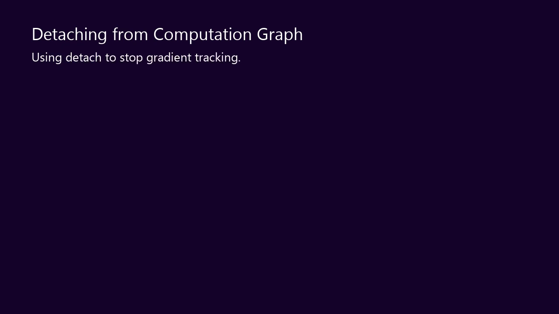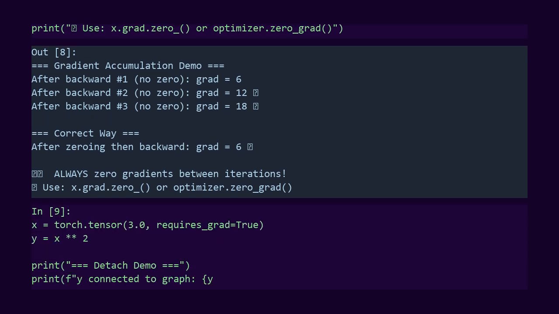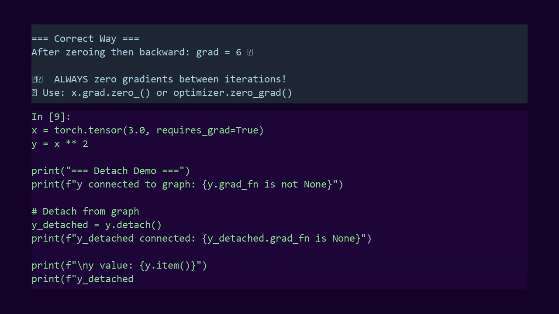Sometimes you want to use a value without tracking gradients. Maybe for logging or evaluation. That's where detach comes in. I'll compute y equals x squared as before. But now I'll detach y before using it further.